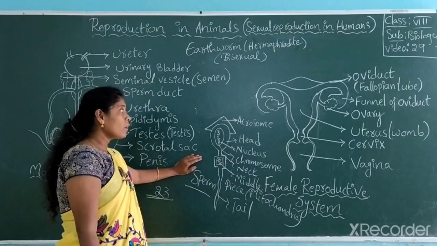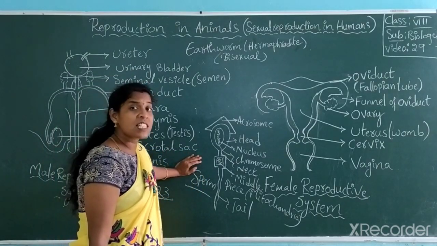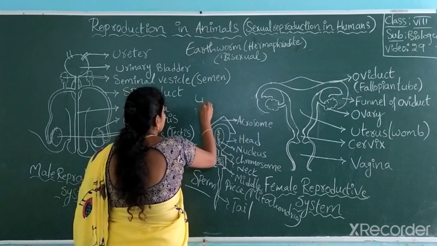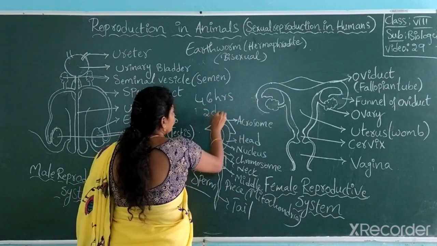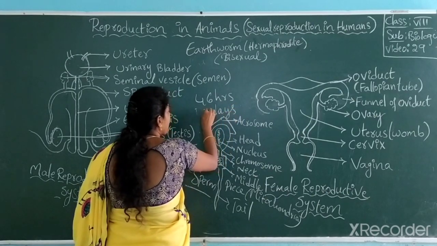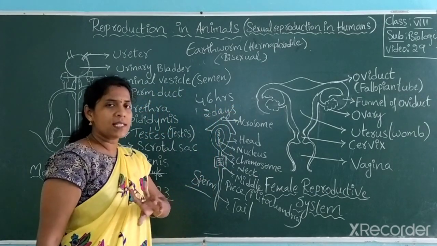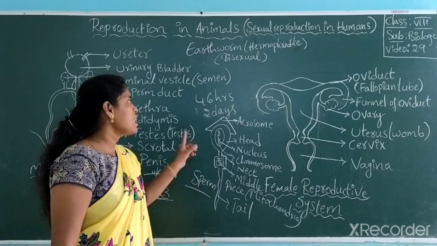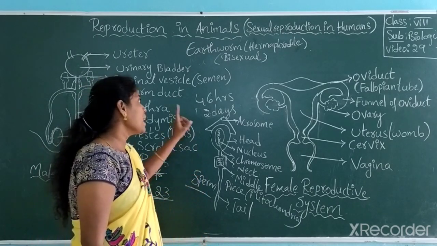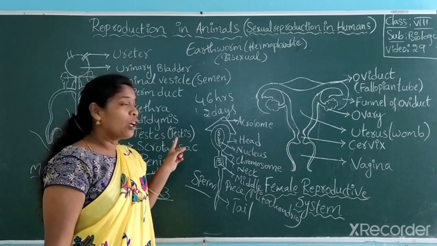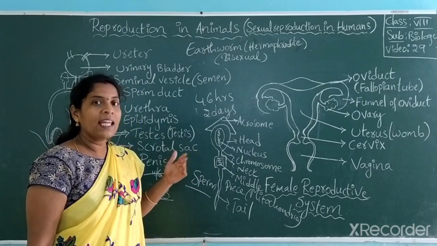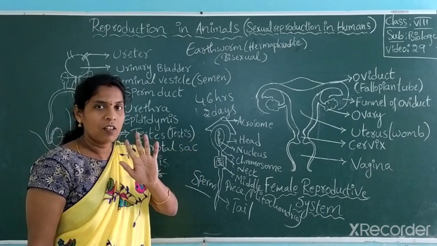And these sperms generally survive for 48 hours, meaning 2 days. Just only 2 days. The lifespan of sperm is 2 days. But once these sperms enter the female body, their lifespan increases to 5 days.